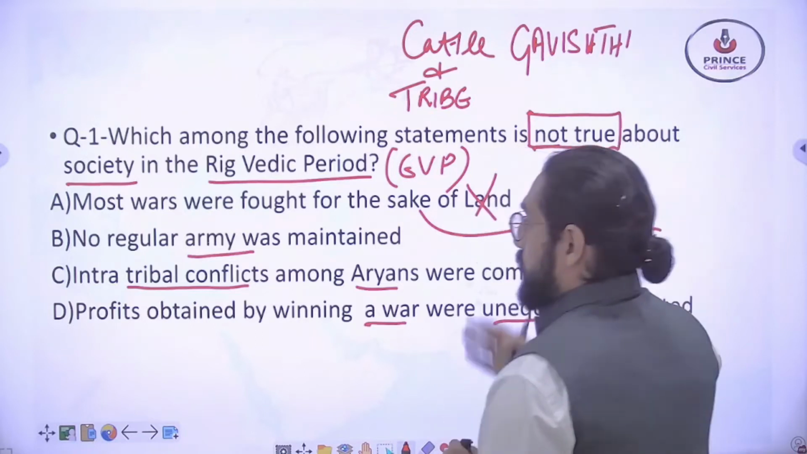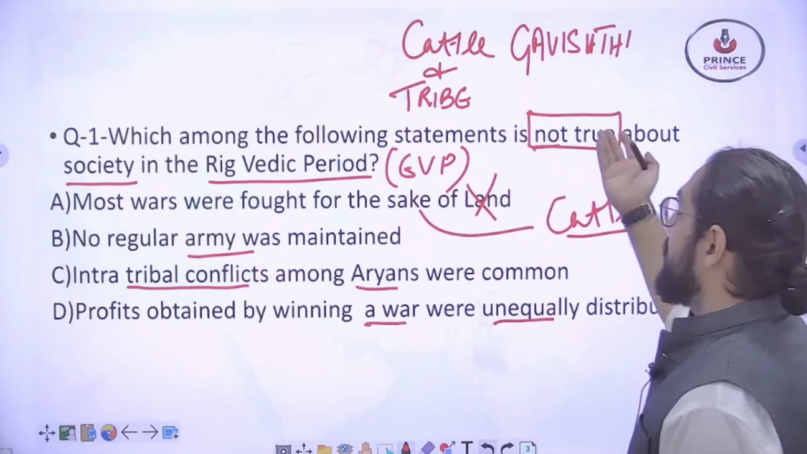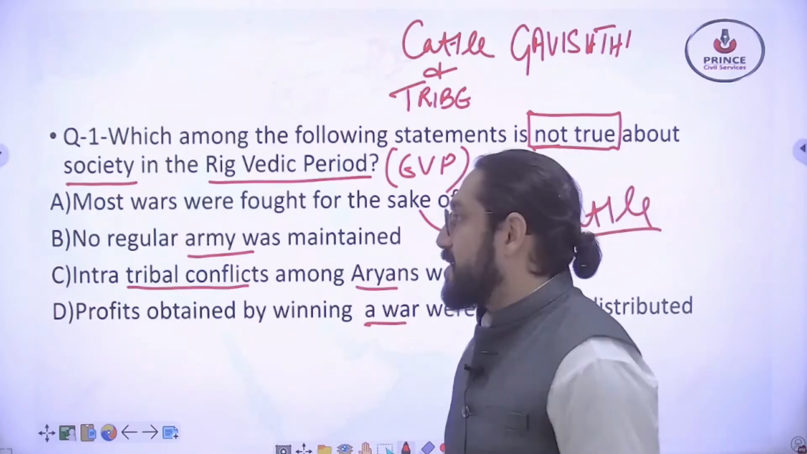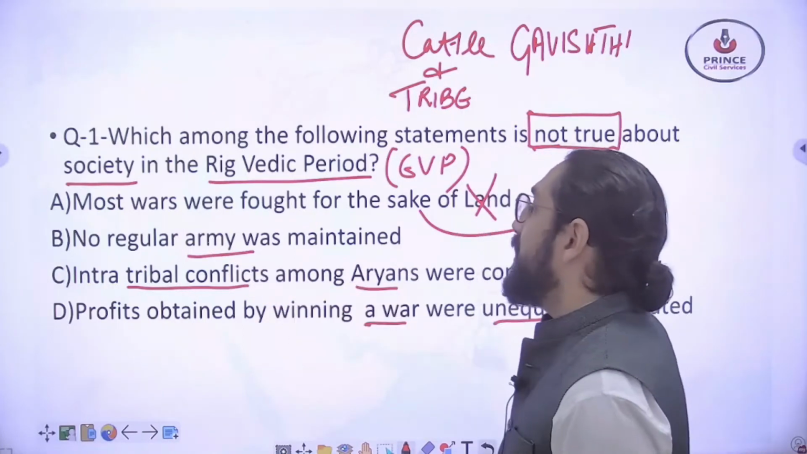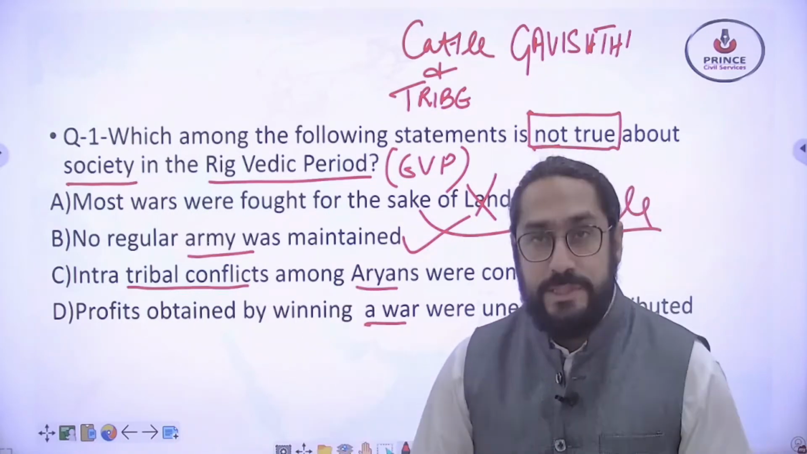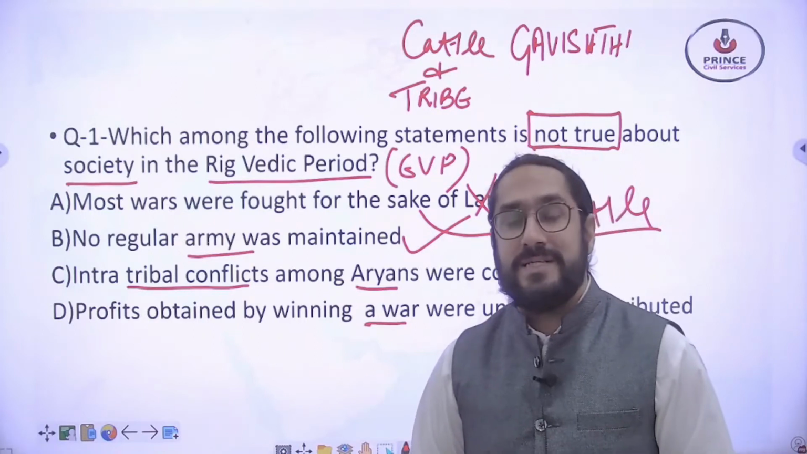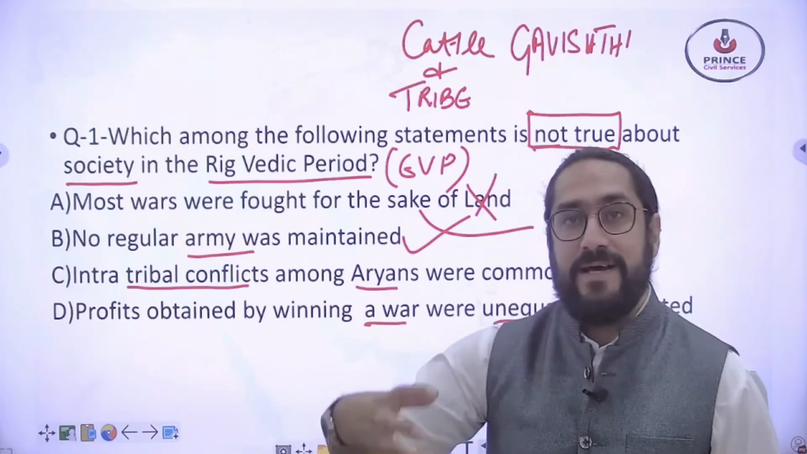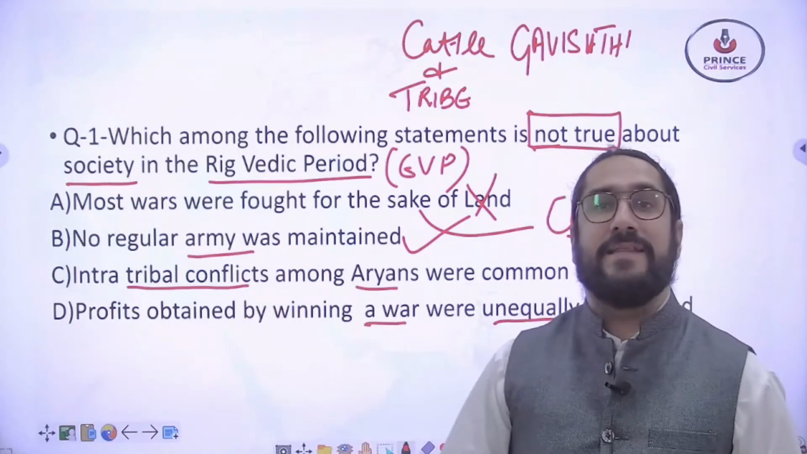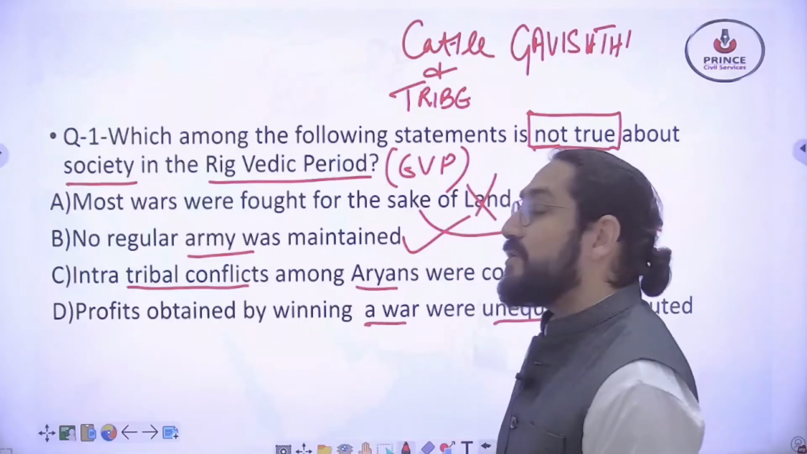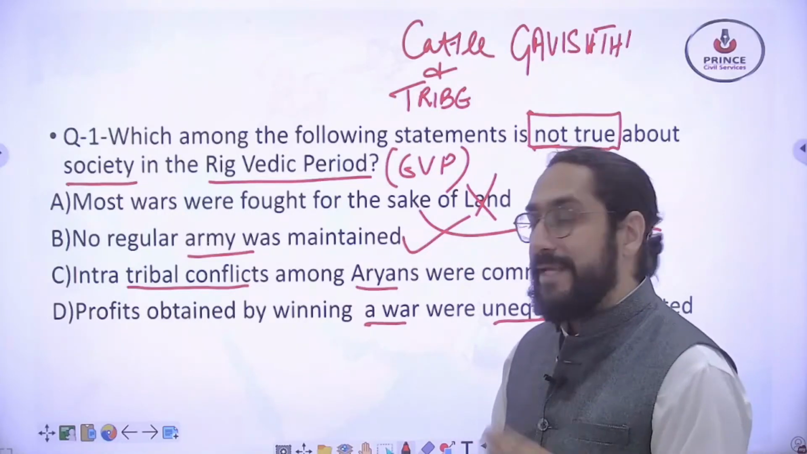So we have got the answer: this statement is not true. But let's look at the other statements. No regular army was maintained. Yes, this is right. There was no regular army. The Rajan, the chief, used to muster the militia. Whenever there was a war, the Rajan used to call the fighting people to come and fight together. So there was no regular standing army.